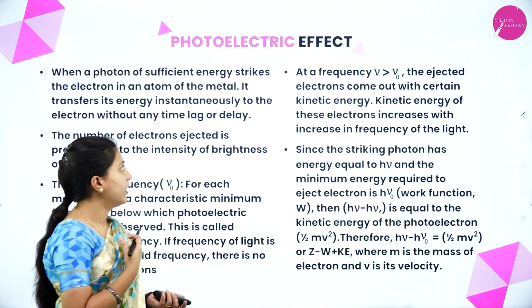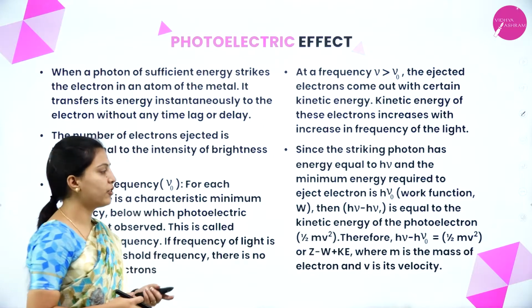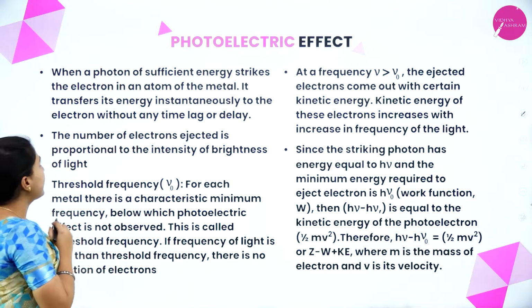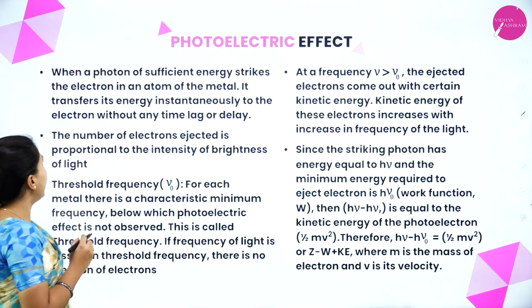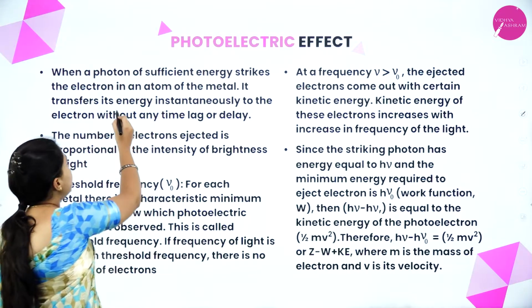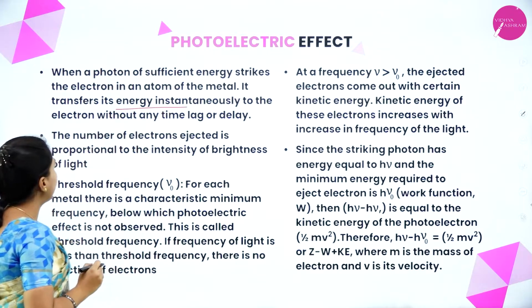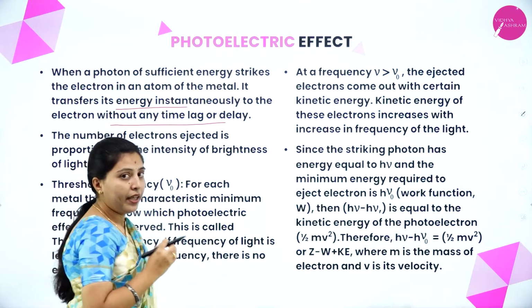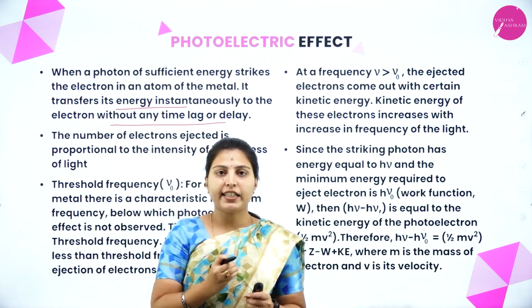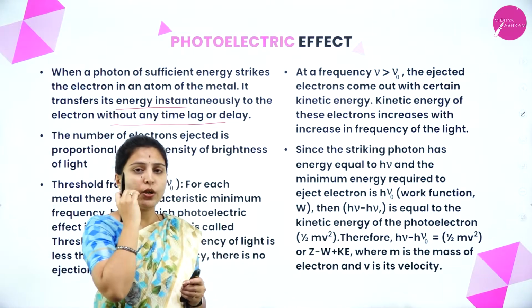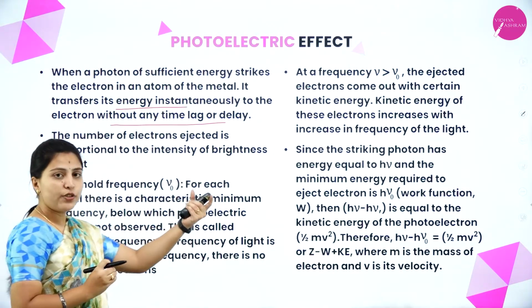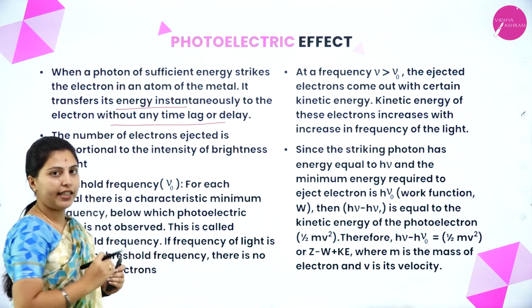Next we will see the further observations and results of the photoelectric effect. When a photon of sufficient energy strikes the electron in an atom of the metal, it transfers its energy instantaneously to the electron without any time lag or delay. Means when the light is directed to the metal surface, without any time delay, the electrons will be ejected towards the detector.